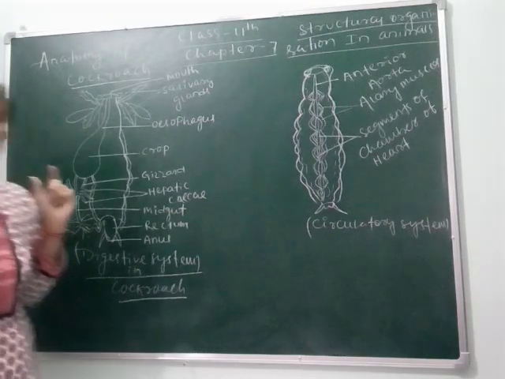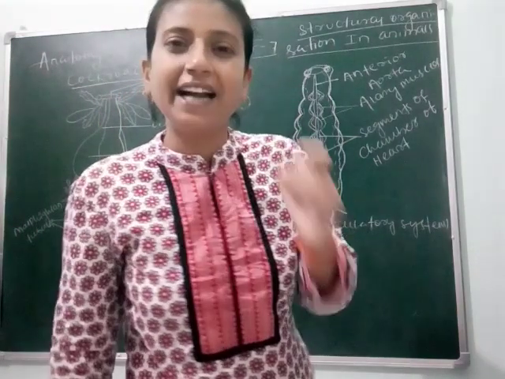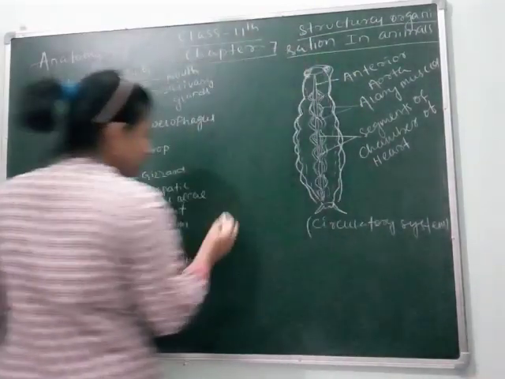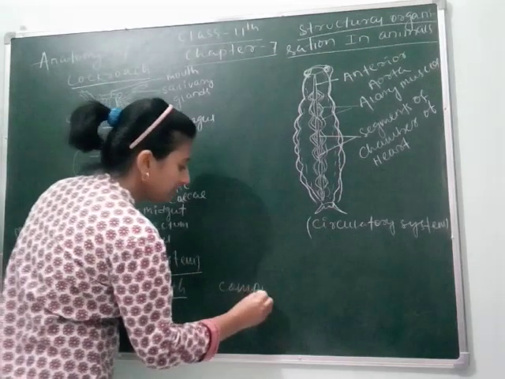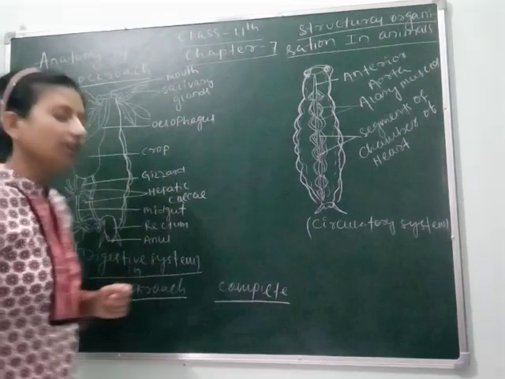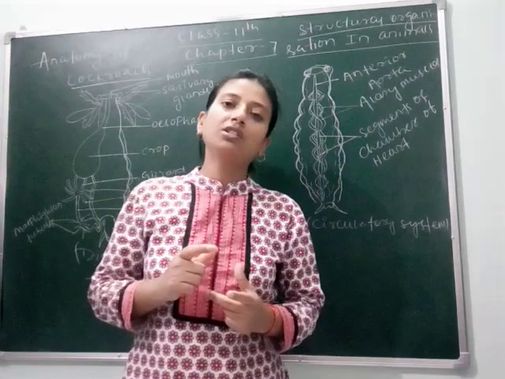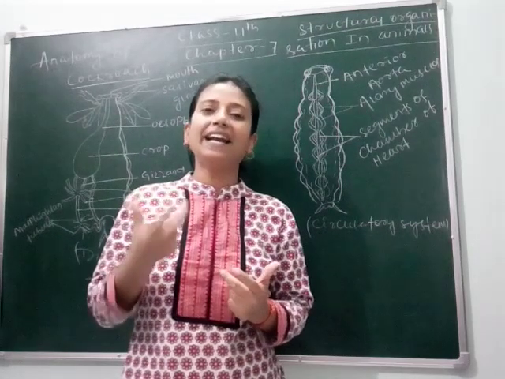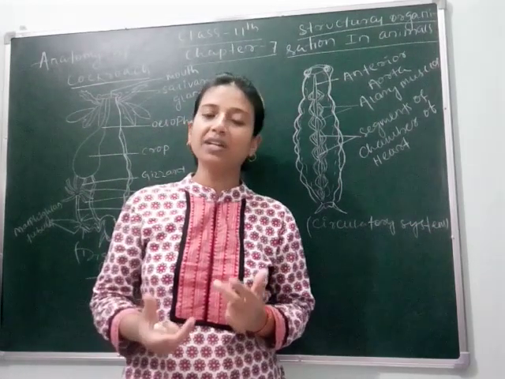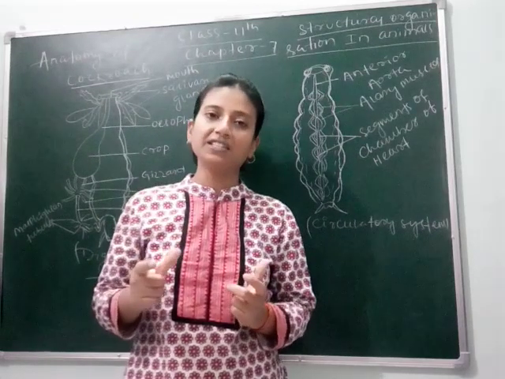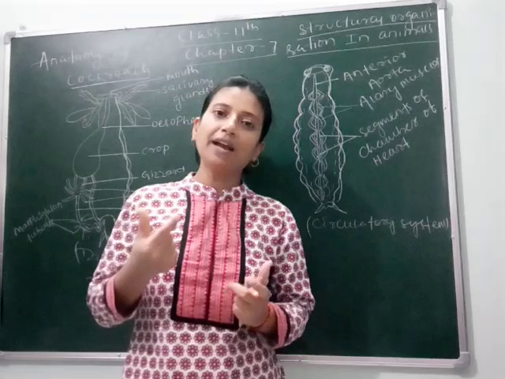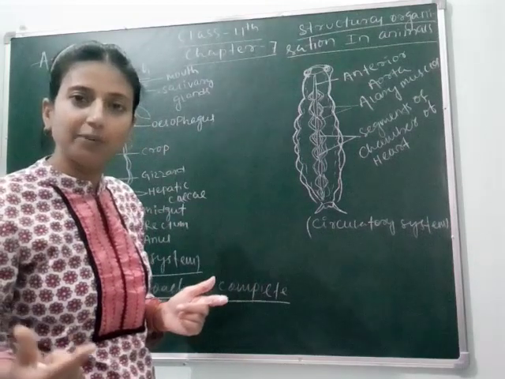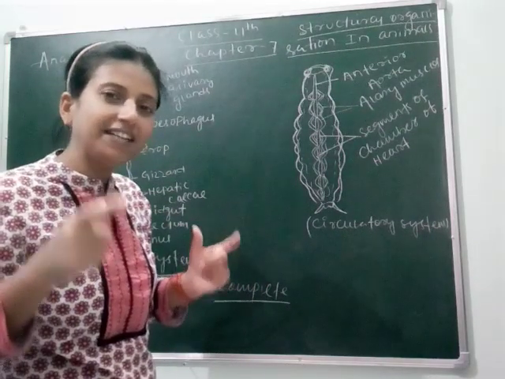As we know, digestive system starts from mouth and ends at anus, and here the cockroach shows complete digestive system. You know what is complete digestive system? Complete digestive system means there are two pores: mouth is used for taking food and anus is used for releasing the waste material. Means when two different holes are present for taking and releasing of food and waste respectively, that is called complete. Clear?